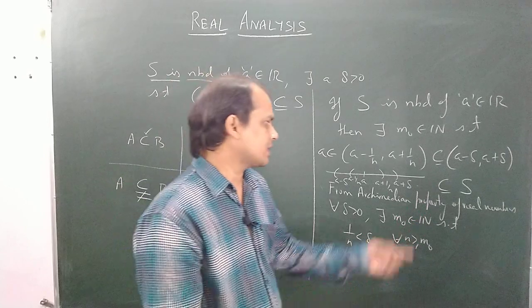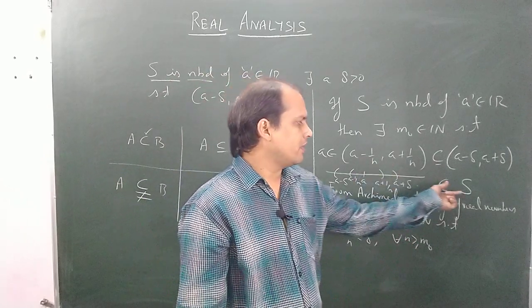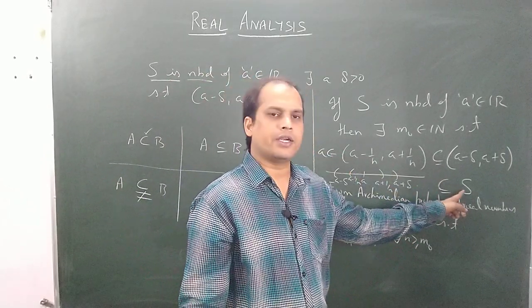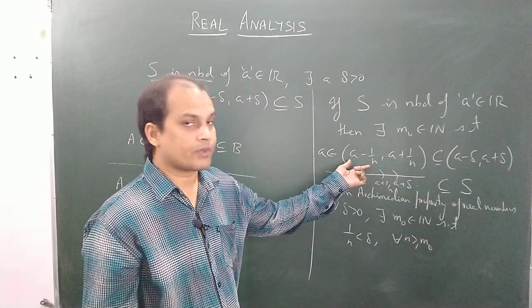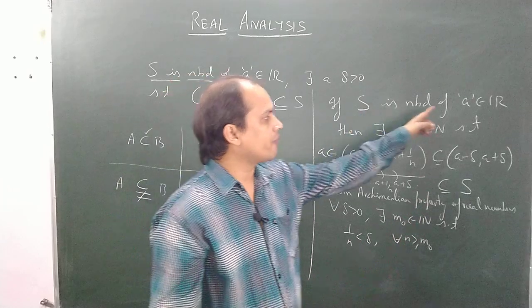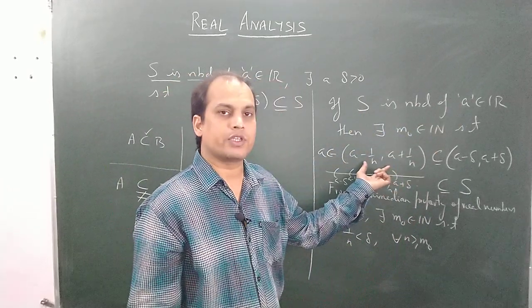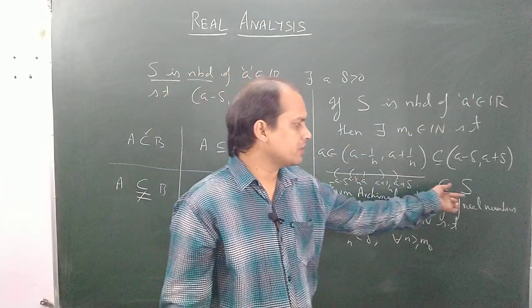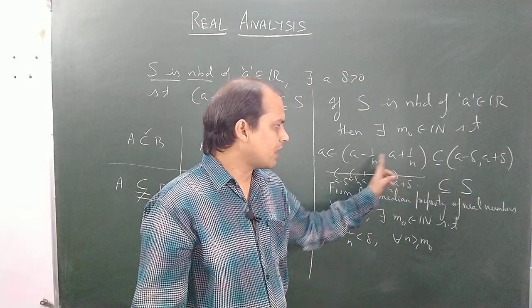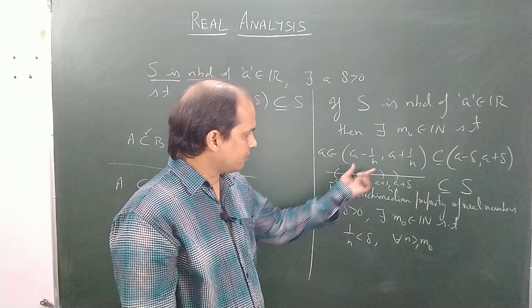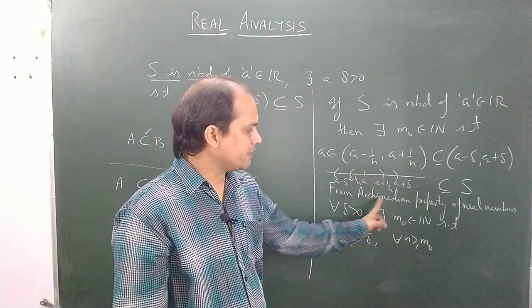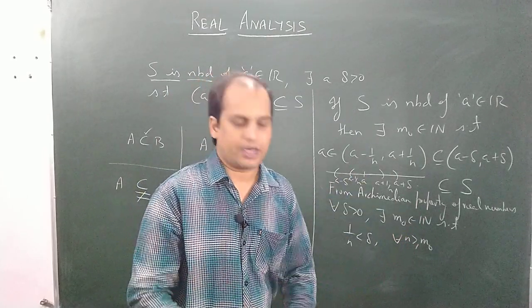So one can always construct an interval of this type which contains A and which is contained into this set S. This is the important property. Whenever S is a neighborhood of A, one can always construct an interval of this type contained in S. I will use this construction at various places in various proofs, and remember that this claim is from the Archimedean property of real numbers.